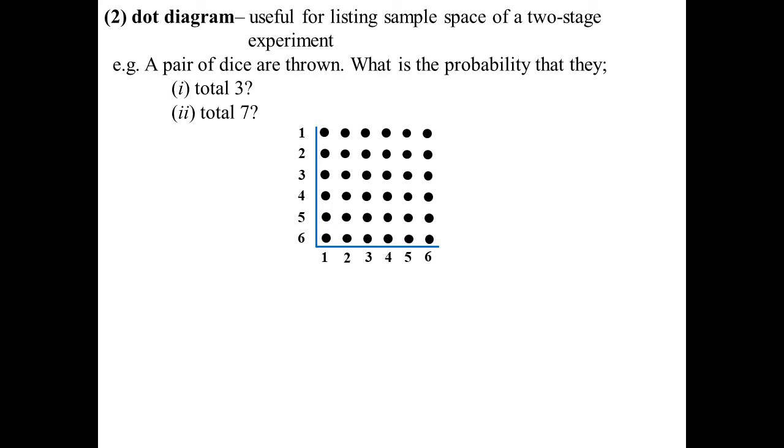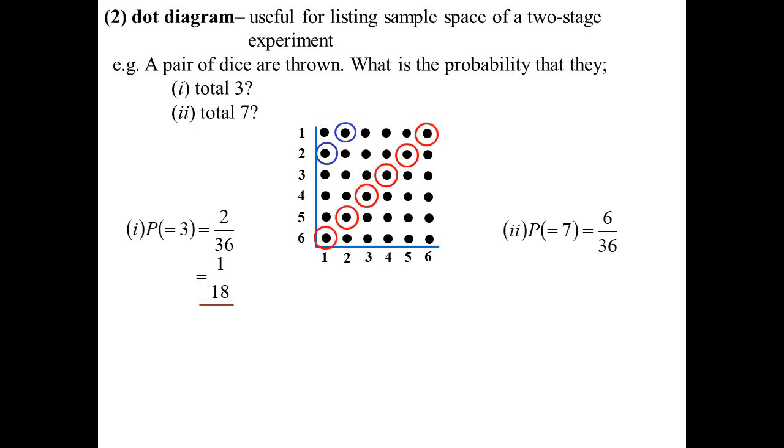So then when I want to work out the total of 3, instead of circling the actual combination like in the last one, I'll just circle the dot that represents it. So total 3, I've got 2 dots there that would represent 3: a 2 and a 1, and a 1 and a 2. It's a very similar idea. Total 7, which is actually the most common one you could have, hence explaining why the opposite sides of the dice total 7. 6 on 36, which is a 1 in 6 chance.